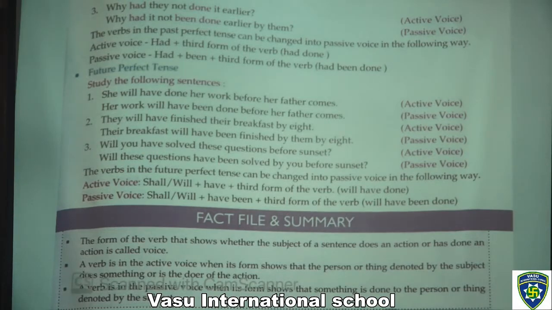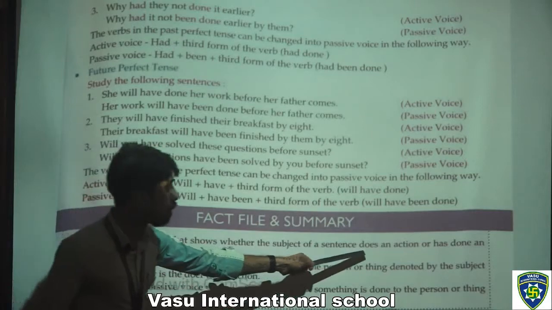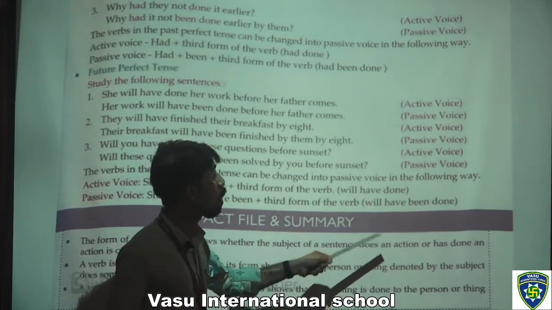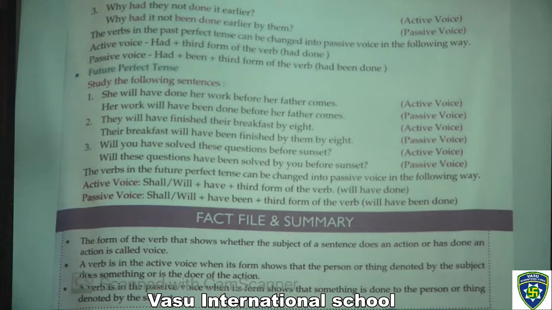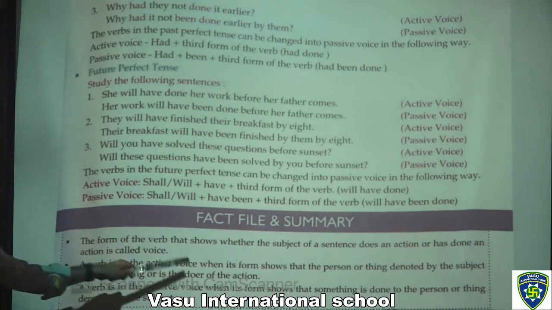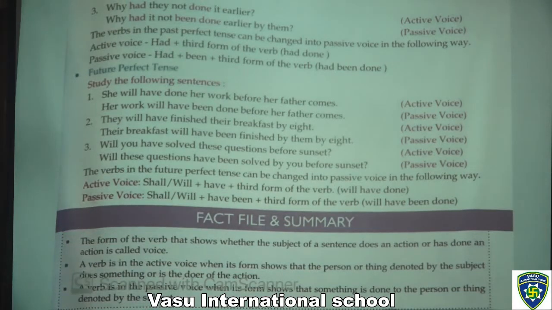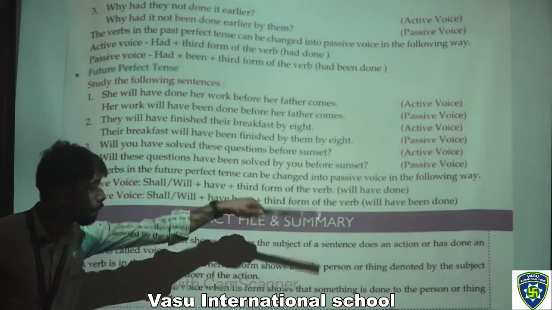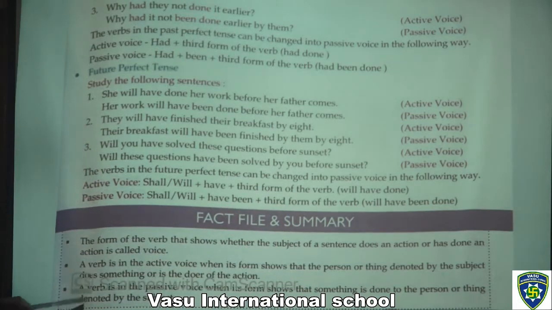The form of the verb that shows whether the subject of a sentence does an action or has had an action done is called voice. A verb is in the active voice when its form shows that the person or thing denoted by the subject does something or is the doer of the action. A verb is in the passive voice when its form shows that something is done to the person or thing denoted by the subject. That is called passive voice.